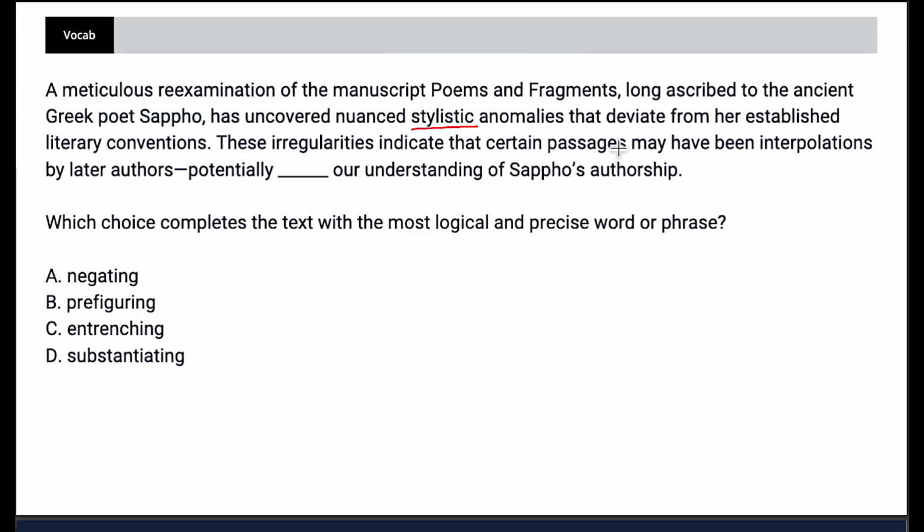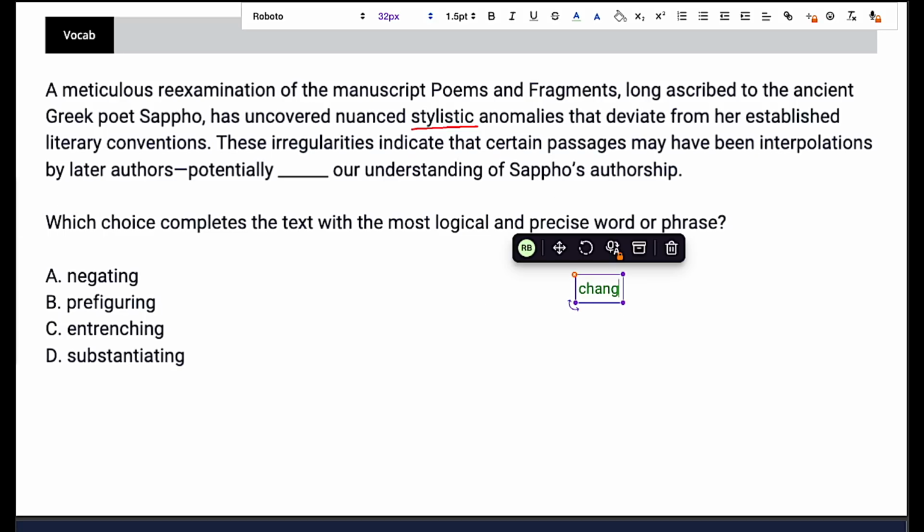These irregularities indicate that certain passages may have been interpolations by later authors, potentially blank our understanding of Sappho's authorship. So it's saying that some of the poetry might have been tweaked and changed by other authors. This would change our understanding of Sappho's authorship. And what I did just then was come up with a prediction, and you should definitely be coming up with predictions for words in context questions.